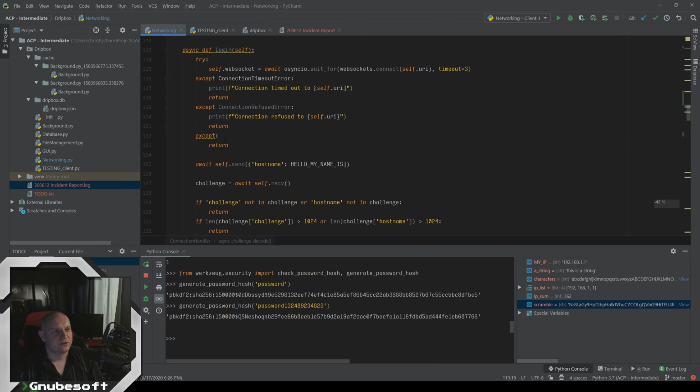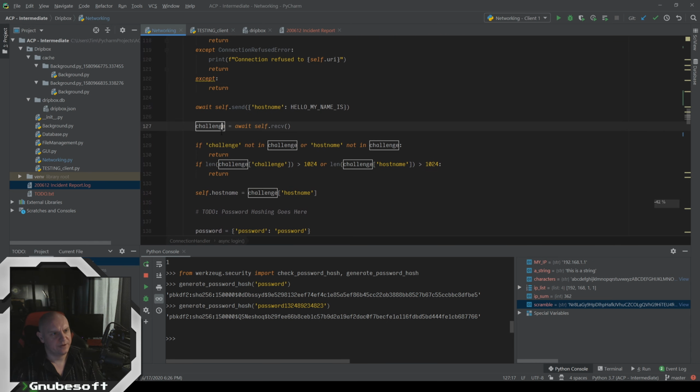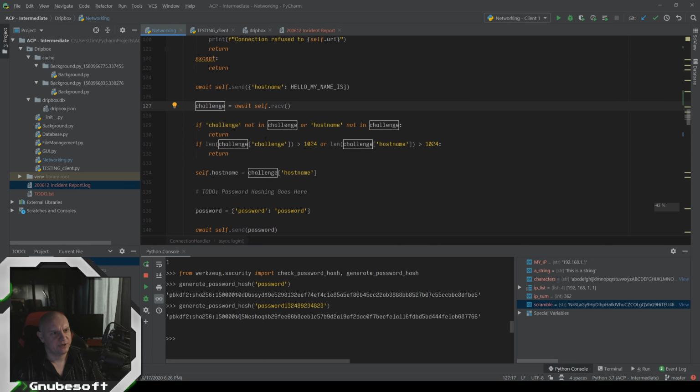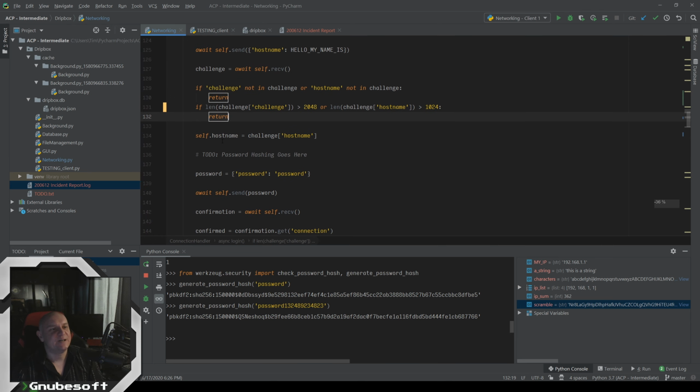So let's now make sure that our login is using all that information. So we get this challenge, and we're checking, make sure that it's not doing any kind of buffer overflow on us. Let's make this just a little bit bigger, because that could actually be a bit bigger. So now we need to actually verify that this challenge is good before we move on to giving it our password.